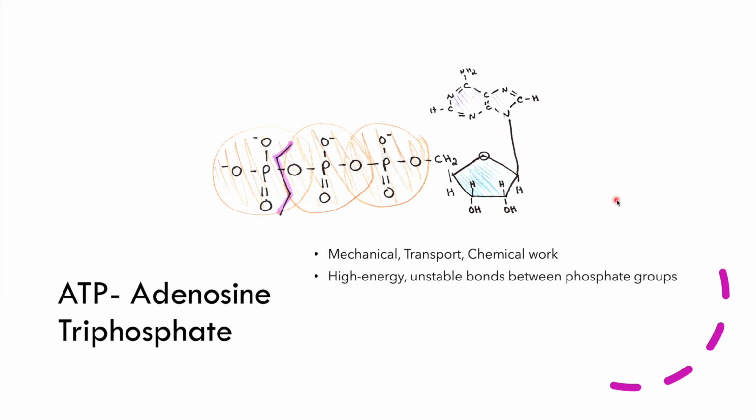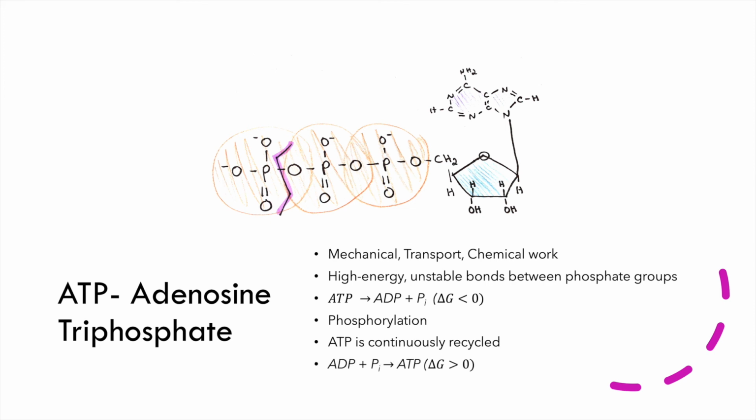Energy is stored in the high-energy unstable bonds between the phosphate groups. When ATP is broken down into ADP and an inorganic phosphate, this bond breaks, releasing energy. The high-energy inorganic phosphate can be transferred to another molecule, phosphorylating it and making it more reactive. ATP is continuously recycled by the cell, reproducing ATP from ADP and inorganic phosphate.